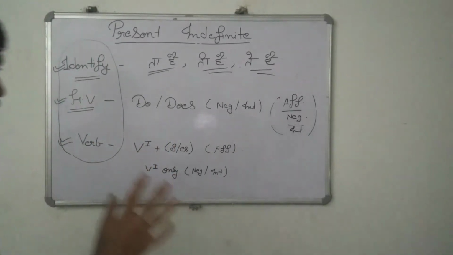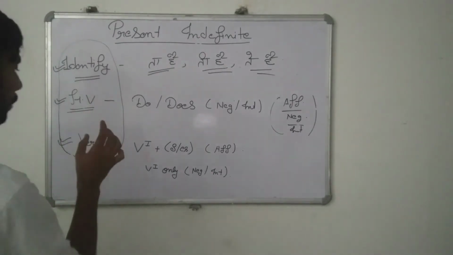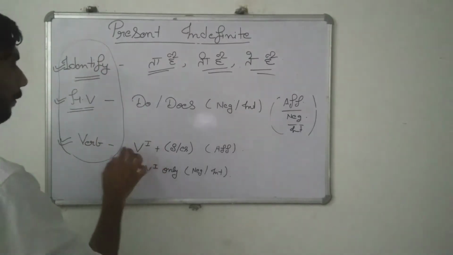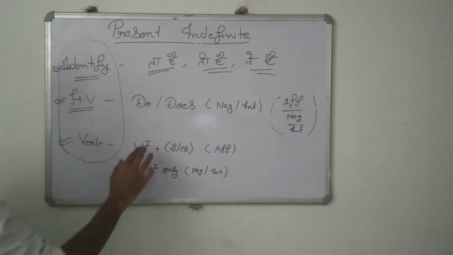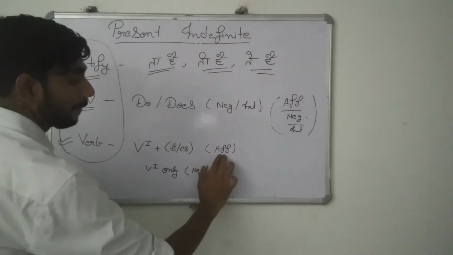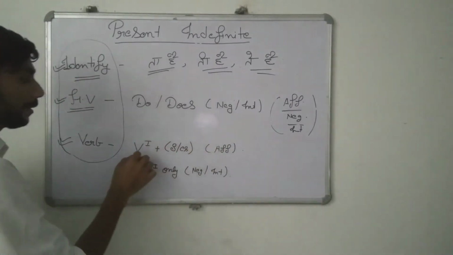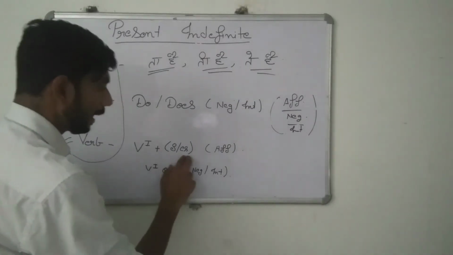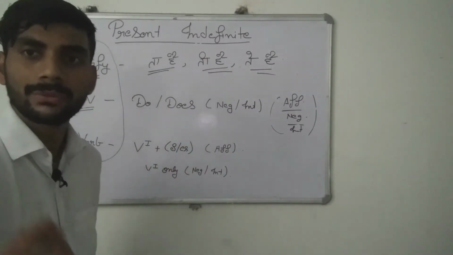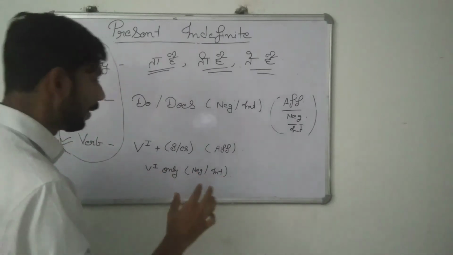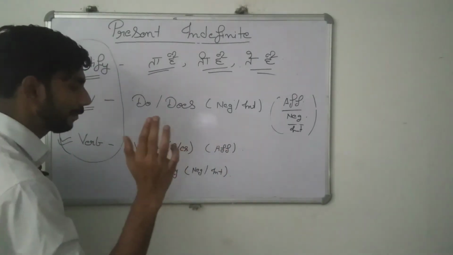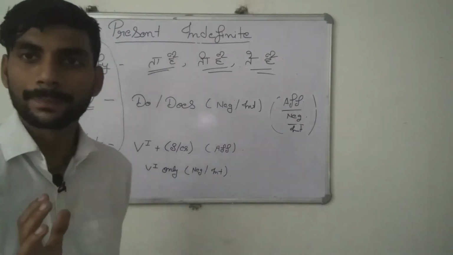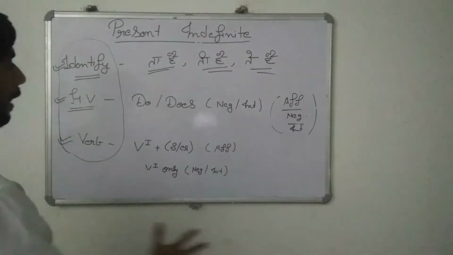Okay, so now come to the next point, that is verb. Okay, in the present indefinite tense we will use first form of the verb. If the sentence is affirmative, then we can use first form of the verb plus s or es according to the situation, where to use s or where to use es. Okay, if the sentence is negative or interrogative, then there we can use only first form of the verb. Okay, so this is all about present indefinite tense.